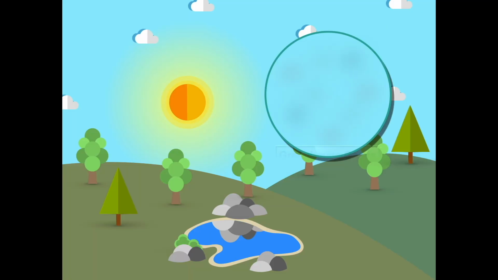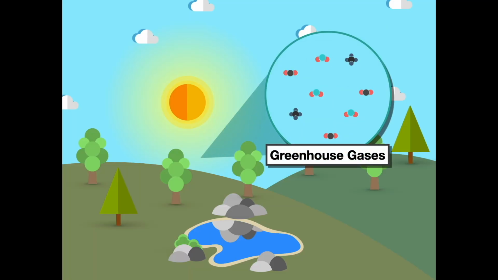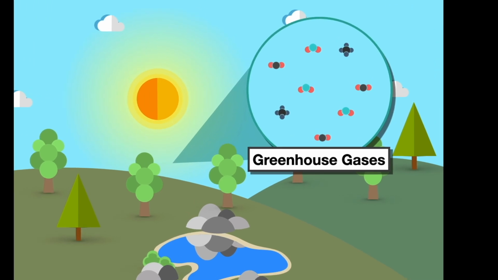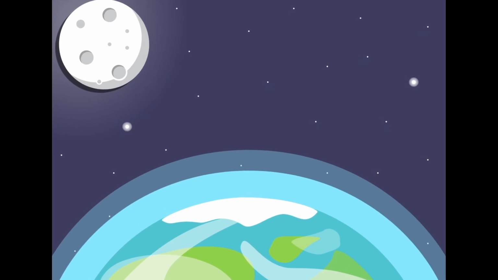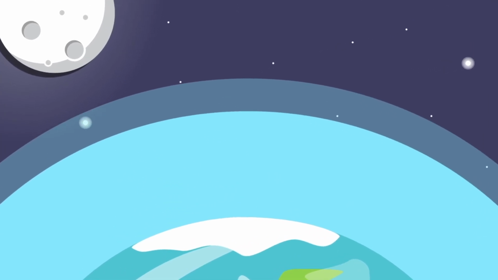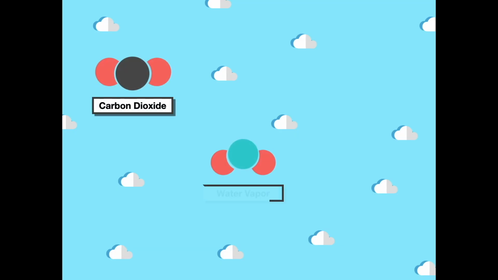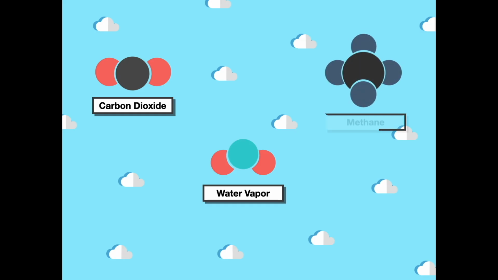So as a result, the way that we maintain the stable environment that we see within our ecosystems and biosphere is via these greenhouse gases, and it works the same way that a greenhouse works, but instead of utilizing glass, we're utilizing these different gases. So let's zoom in and look at the specific gases that contribute a role to maintaining that stable environment. The three main gases that we're going to look at in the atmosphere are carbon dioxide, water vapor, and lastly, methane.